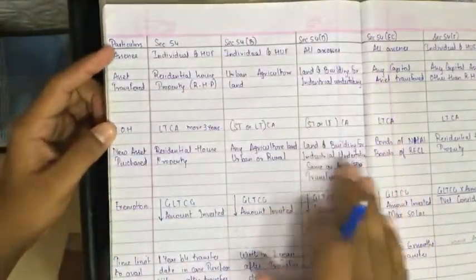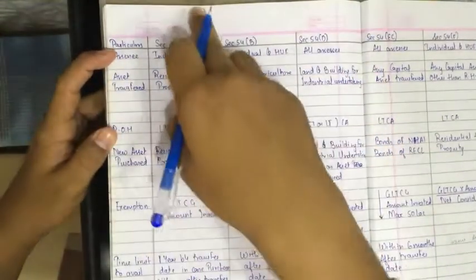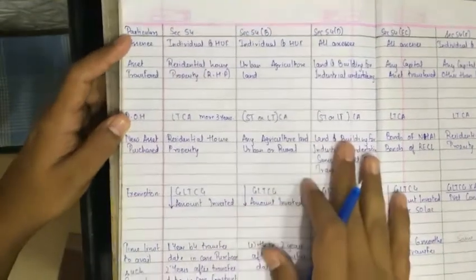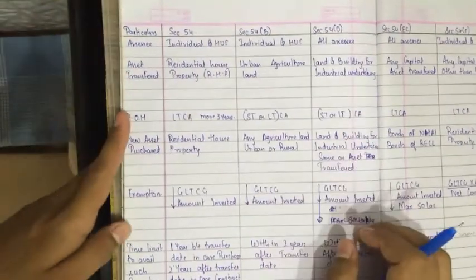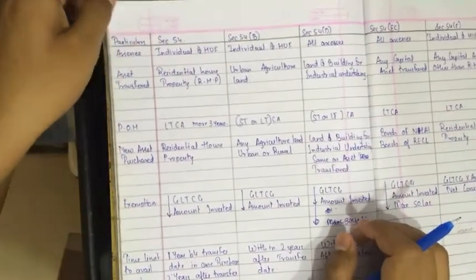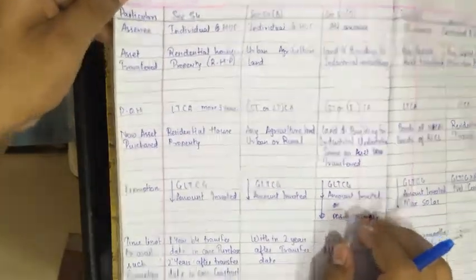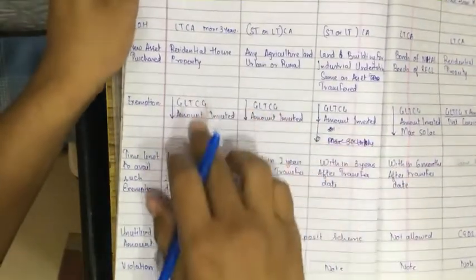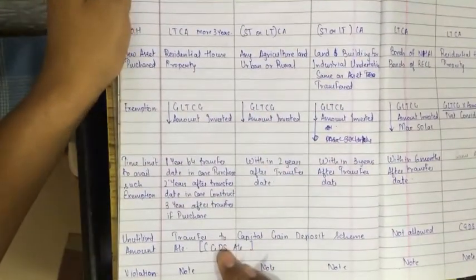I want you all to make columns like this. Please make this many columns, and please pause the video and copy. I hope you have copied down.